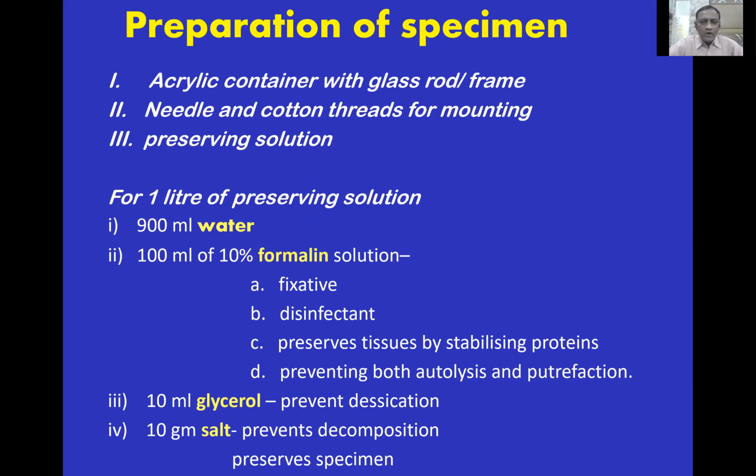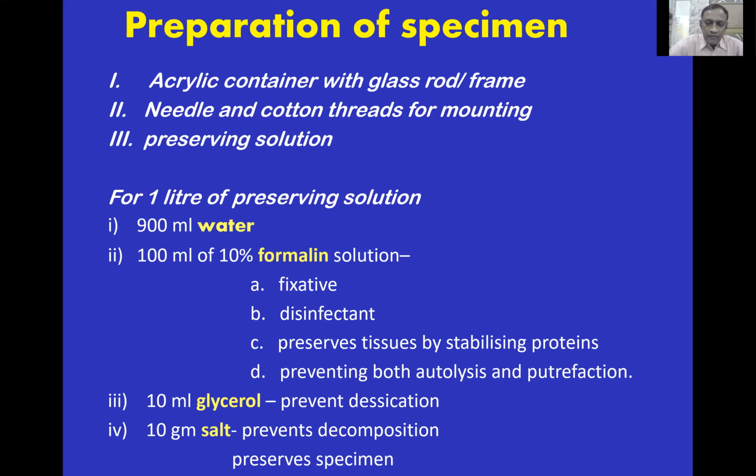So you should know how to prepare the specimen. It needs an acrylic container with a glass rod or frame, needle and cotton threads for mounting, and preserving solution. For 1 liter of preserving solution, we need 900 ml of water and 100 ml of 10% formalin solution. The formalin acts as a fixative and disinfectant. It preserves the tissues by stabilizing proteins. It prevents both autolysis and putrefaction of the tissue.